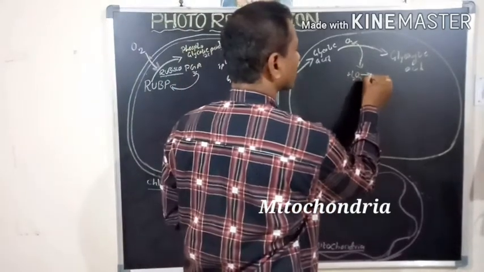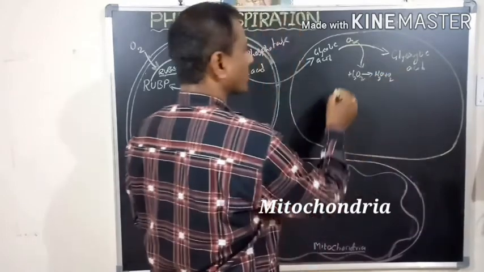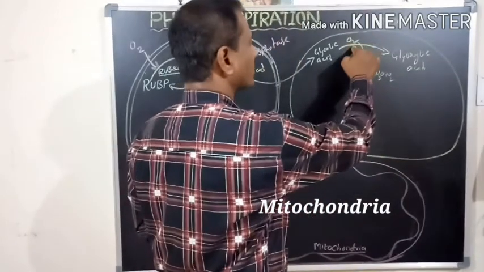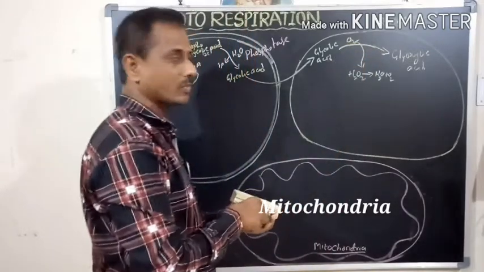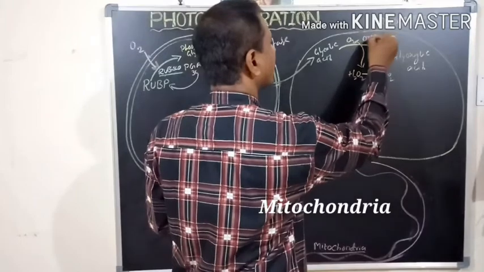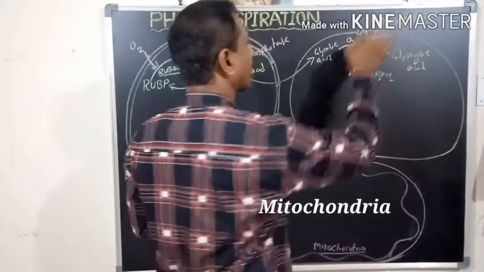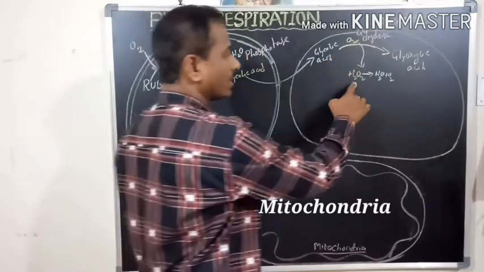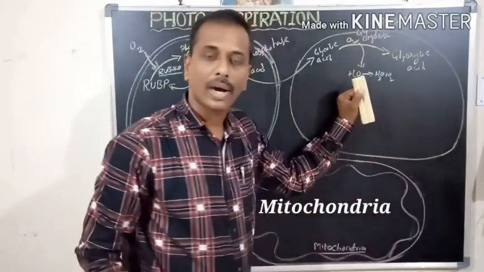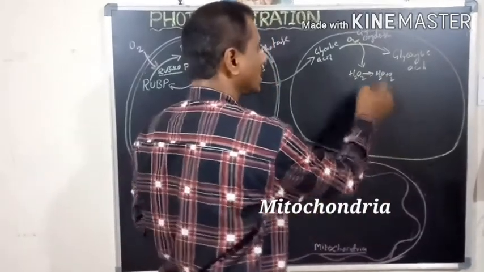This hydrogen peroxide splits into water and oxygen. The enzyme which helps in the oxidation is glycolic oxidase. One molecule of hydrogen peroxide is formed, and it splits into water and oxygen.